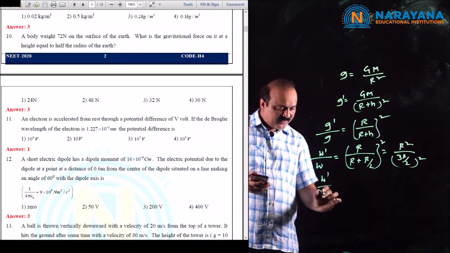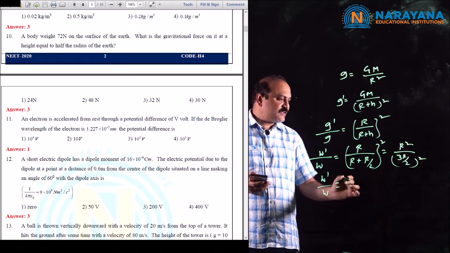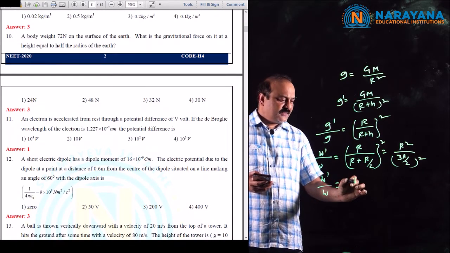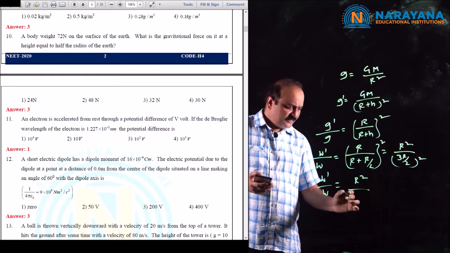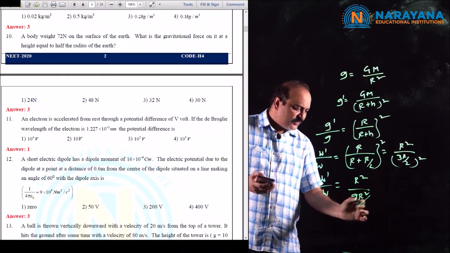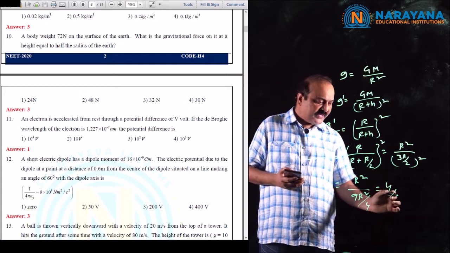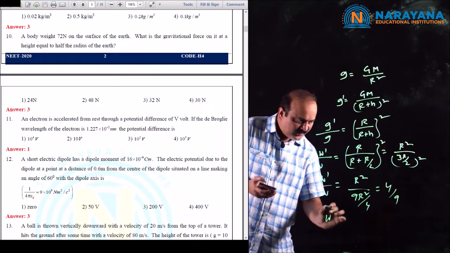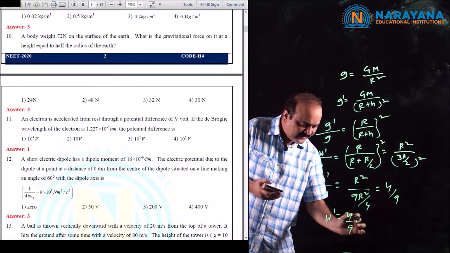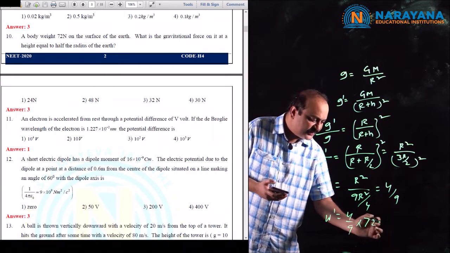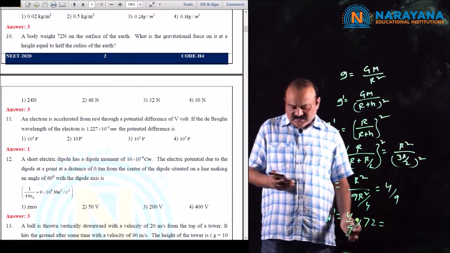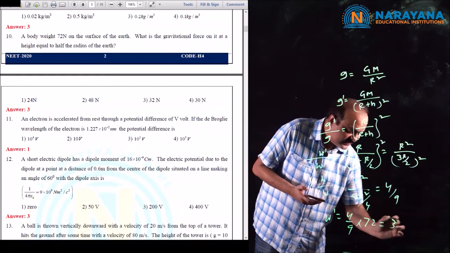Therefore W dash by W is equal to R square by 9R square by 4, that is equal to 4 by 9. Therefore W dash is equal to 4 by 9 into W, which is 72. So this is equal to 32 newtons.